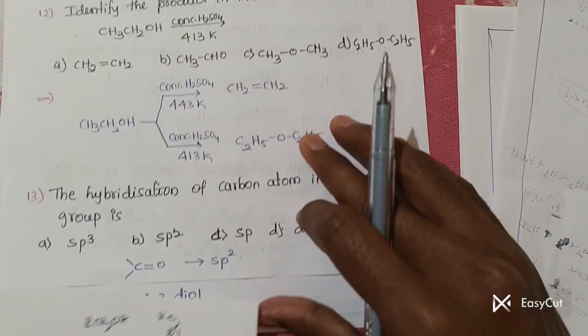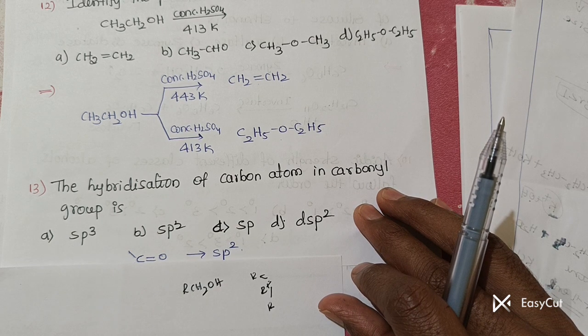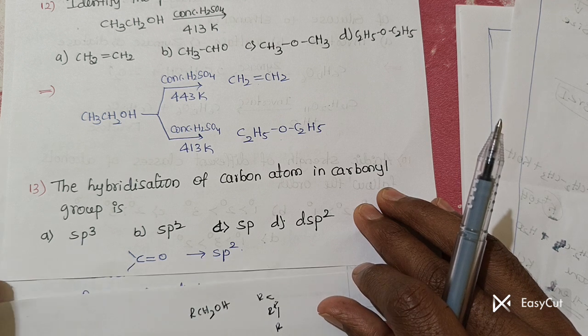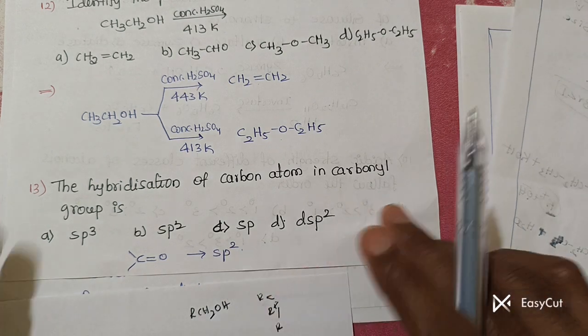Next we go for the hybridization of the carbon atom in the carbonyl group. Actually this is in the next chapter, so I mistakenly wrote it here. Anyhow, you should remember that in the carbonyl group, the carbon is sp2 hybridized.